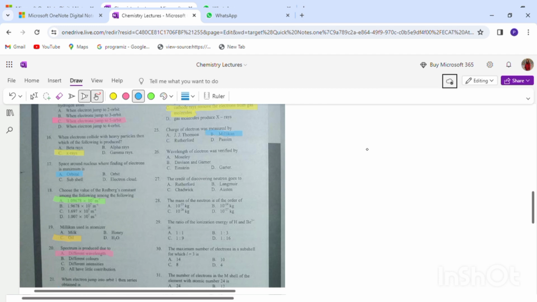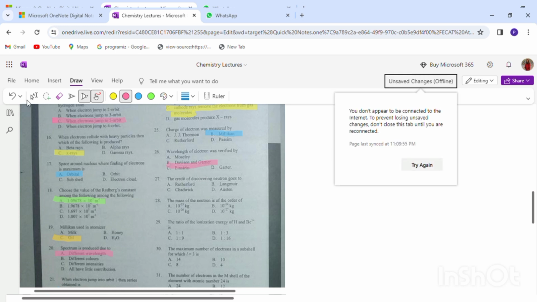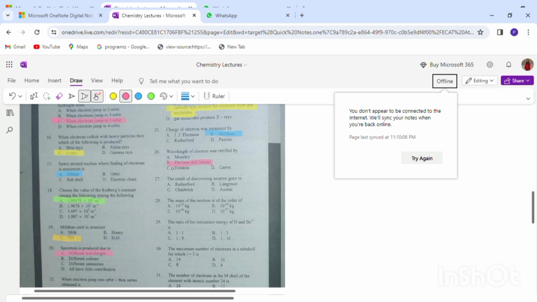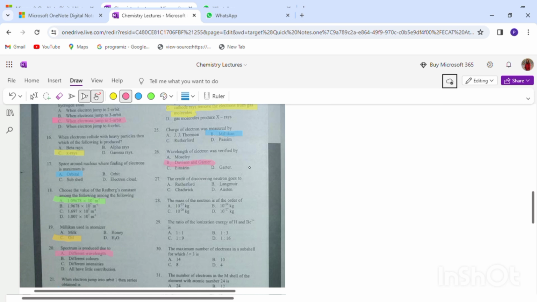26th MCQ, wavelength of electron was verified by Davisson and Germer, because they verified that electron has the wave nature as well and wave has wavelength. Okay, so 27, the credit of discovering neutron goes to James Chadwick. Very basic.